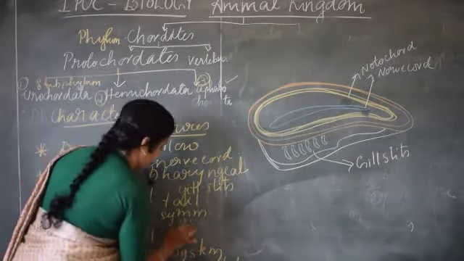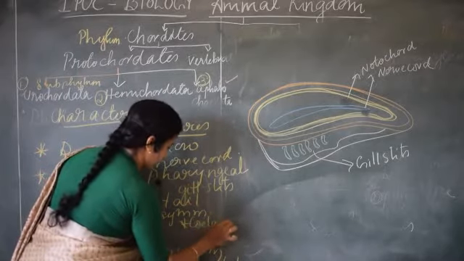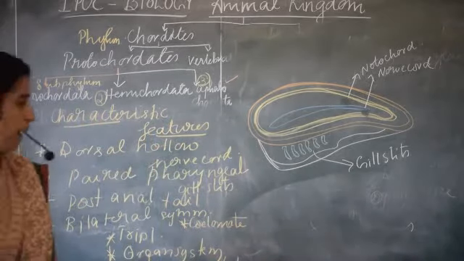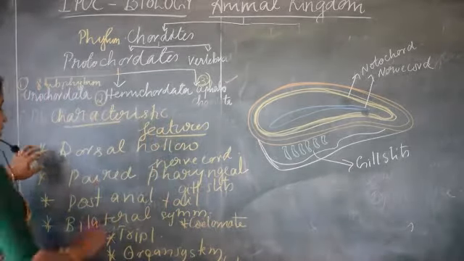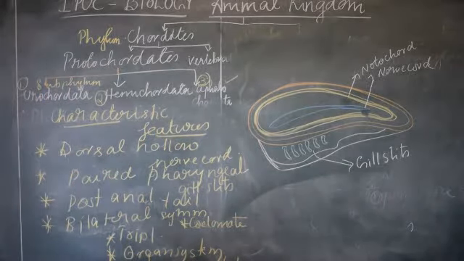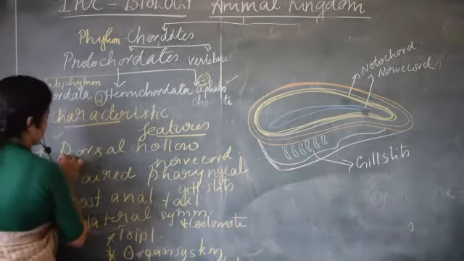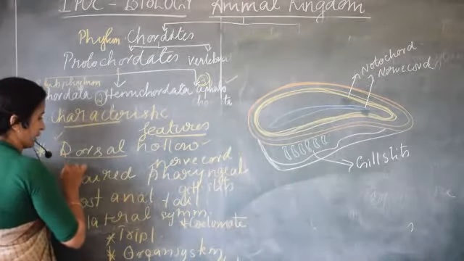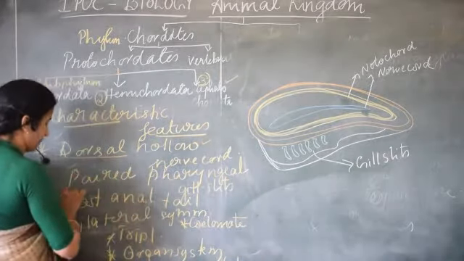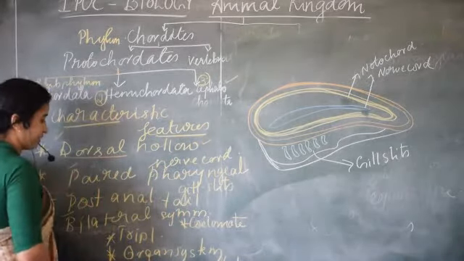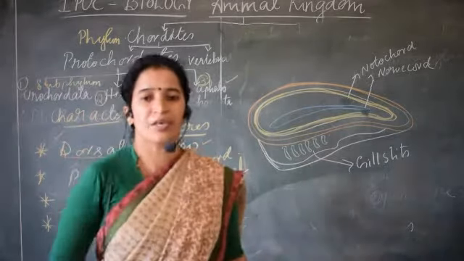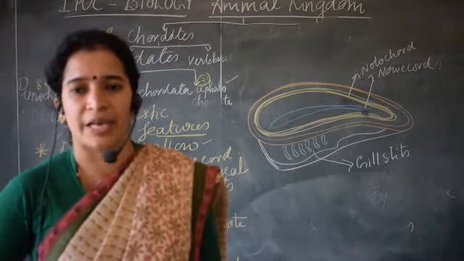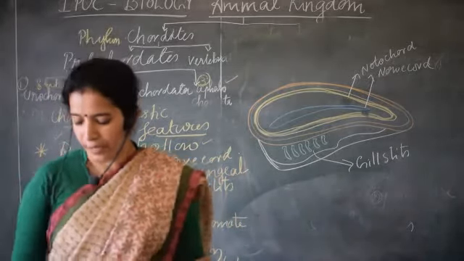Is anything left? Yes, here one more term you can add, that is coelomate. We have left that term, right? These are the major characteristic features of phylum Chordata. There is a dorsal hollow nerve cord. Remember this, because you have to write dorsal, it's important, and it is hollow as well. Then there will be paired pharyngeal gill slits. There is a post-anal tail, having bilateral symmetry, coelomate, triploblastic, and organ system level of organization with a closed circulatory system. Fine.